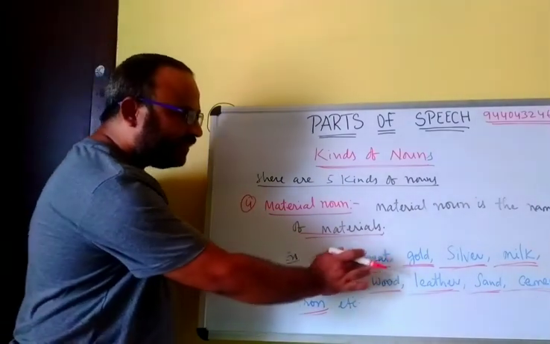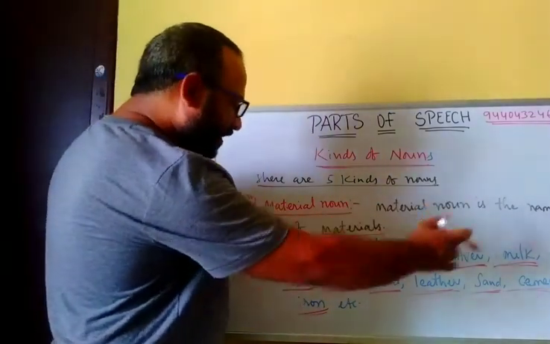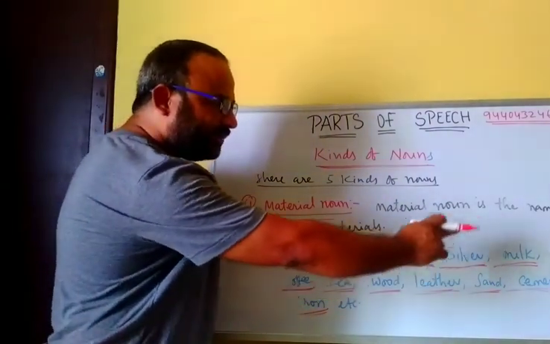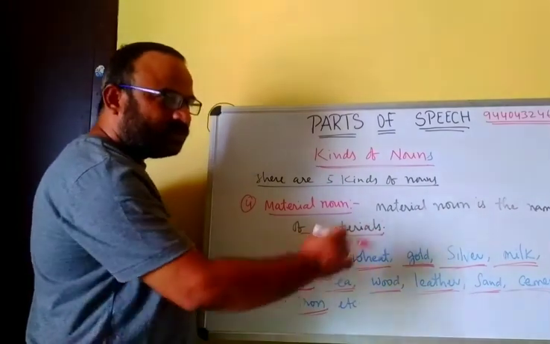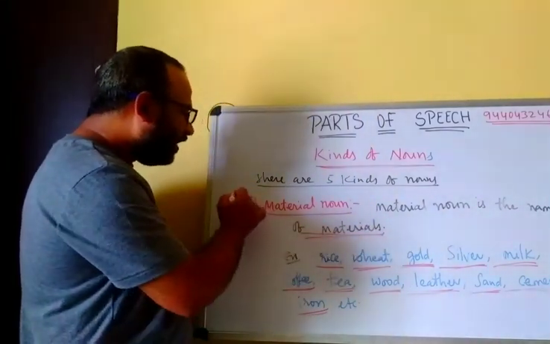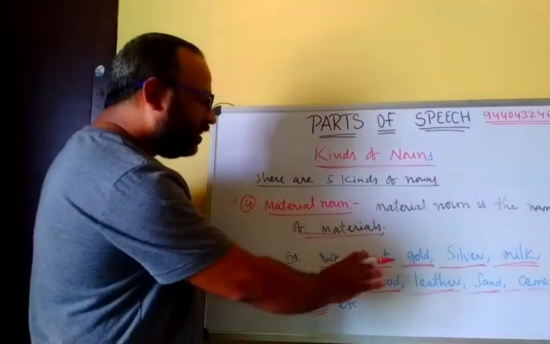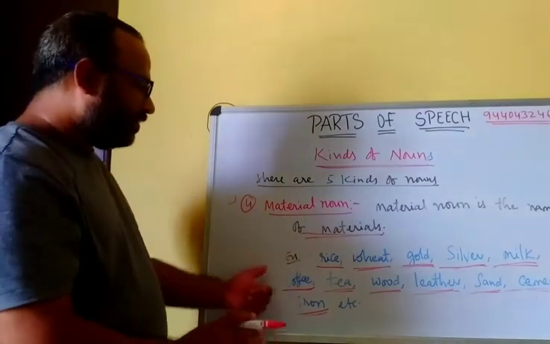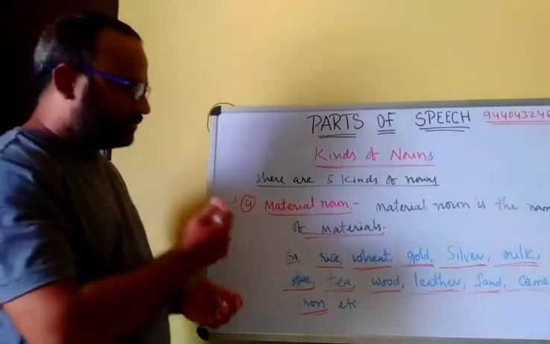Rice, wheat, gold, silver, milk, coffee, tea, wood, leather, sand, cement, iron, stone. These are called materials. So the name of materials is called a material noun. You can make more examples like this.